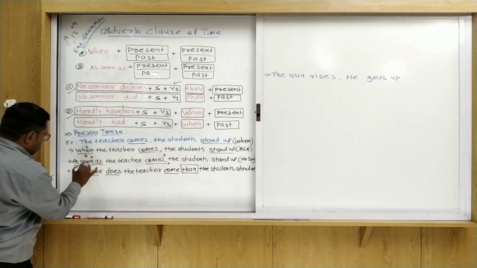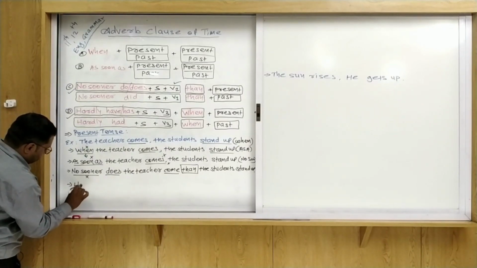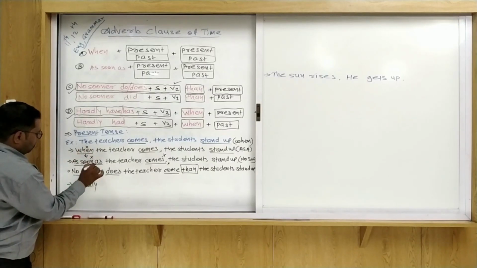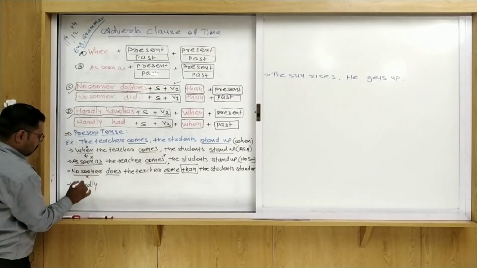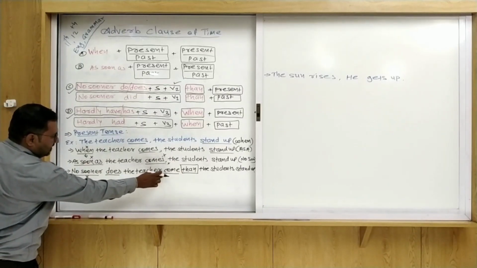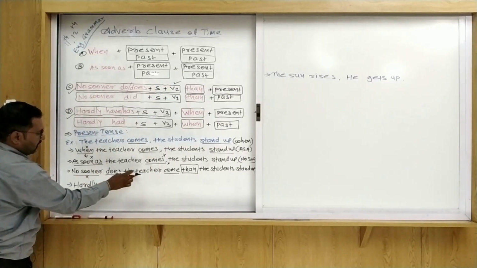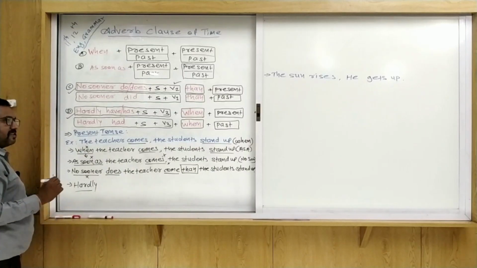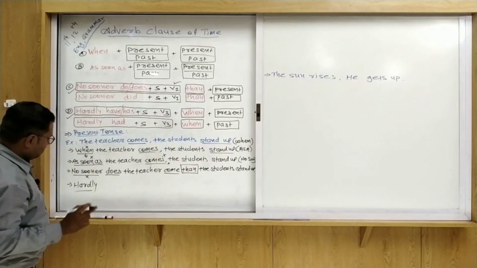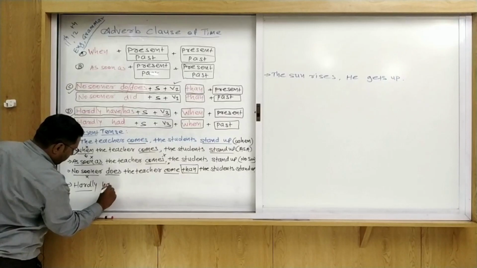So first of all, the same thing: remove no sooner and write here hardly. After that, present tense is given. So what is the structure of hardly? Hardly, have or has. What is the subject here? Teacher. So teacher, he, she, you can say that. So he has, she has. So what do we write here? Hardly has.